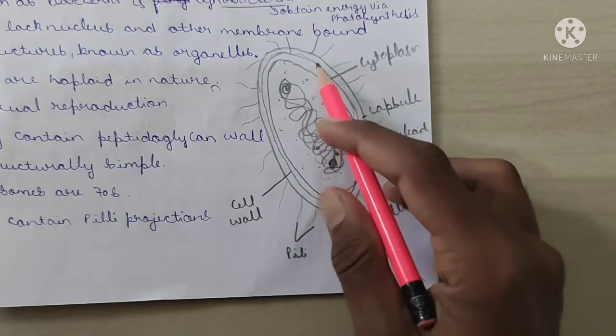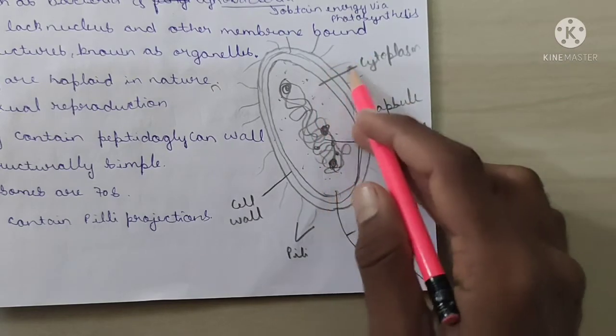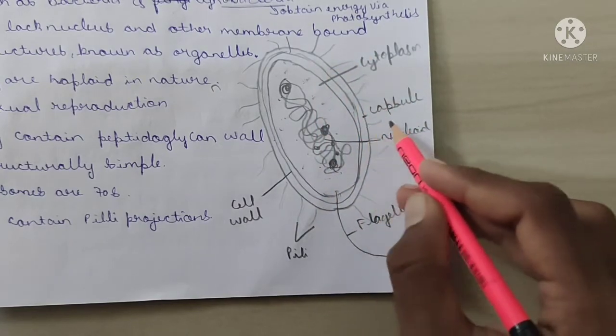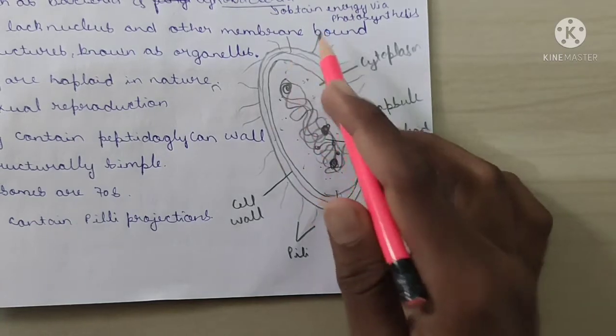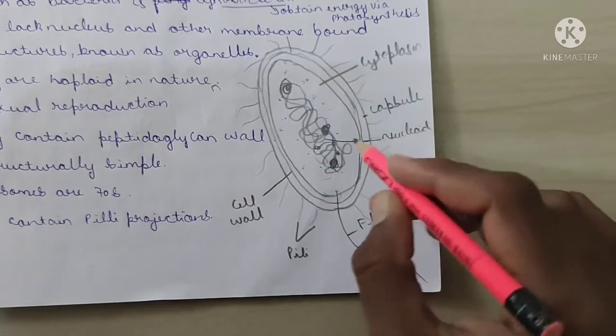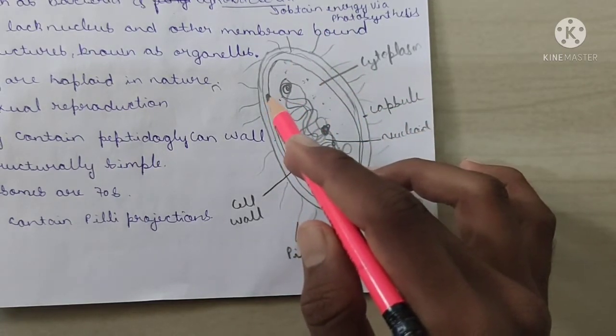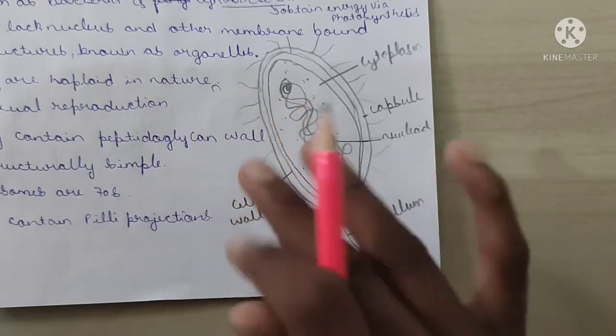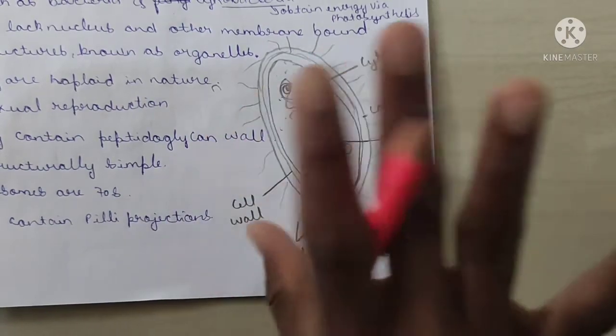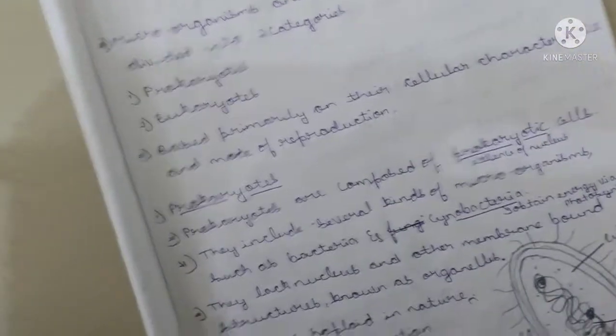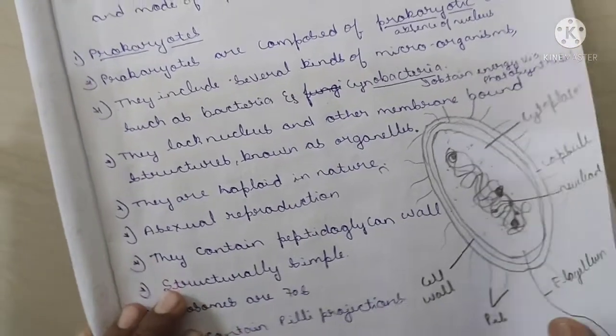And these pili, what you are observing now, these are tiny small projections which arise on the surface of the prokaryote. And the main function of the pili or fimbriae is movement, digestion, that's all. Yes, this is the small note on the prokaryotes.